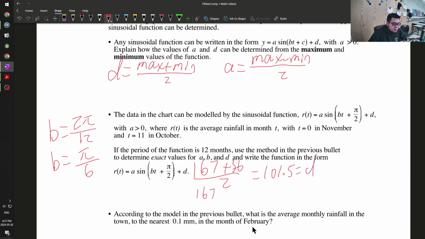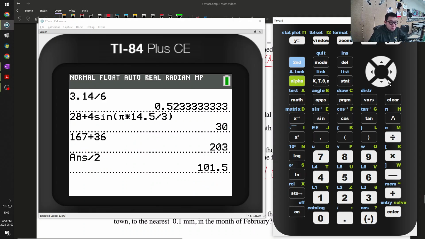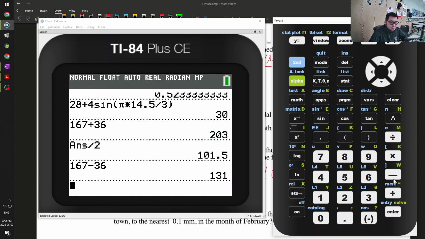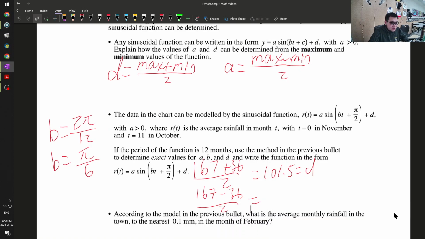And then 167 minus 36 divided by 2 is equal to 65.5. And this is my A value. So I just use the two formulas on top, and I found the maximum and minimum in the graph.